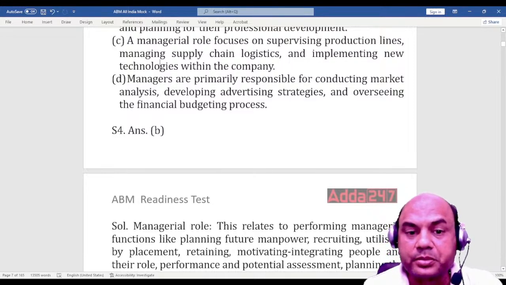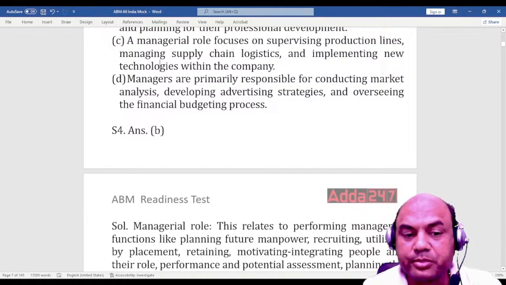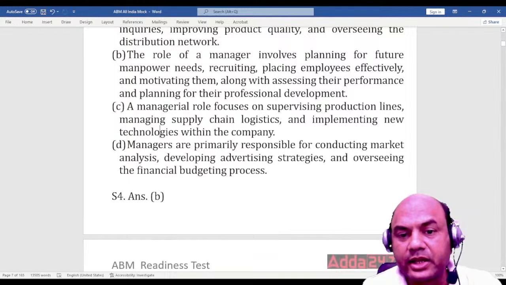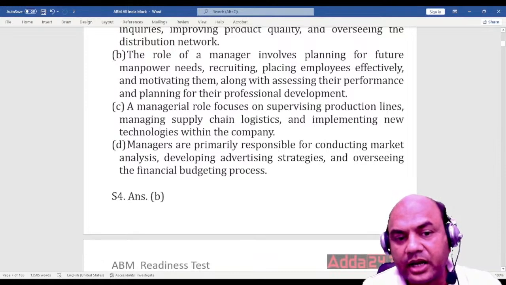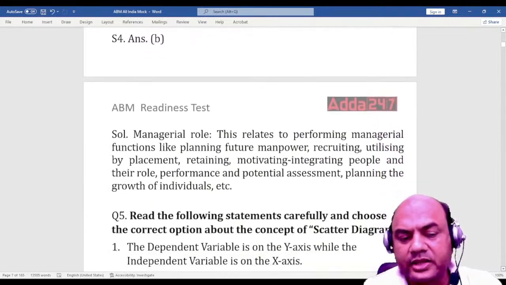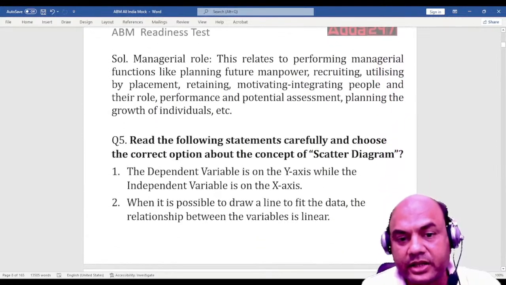So what is the correct option? The correct option was B. What was B? Look at it again, B. The role of the manager involves planning for the future manpower needs, recruiting, placing employees effectively, motivating them, along with assessing their performance and planning for their professional development. Again, nothing more is required as an explanation. You can read this.